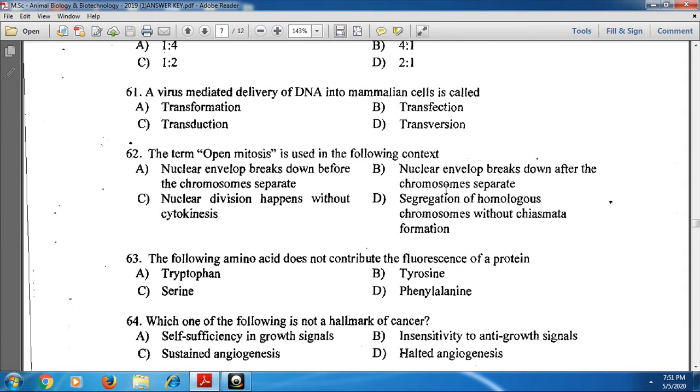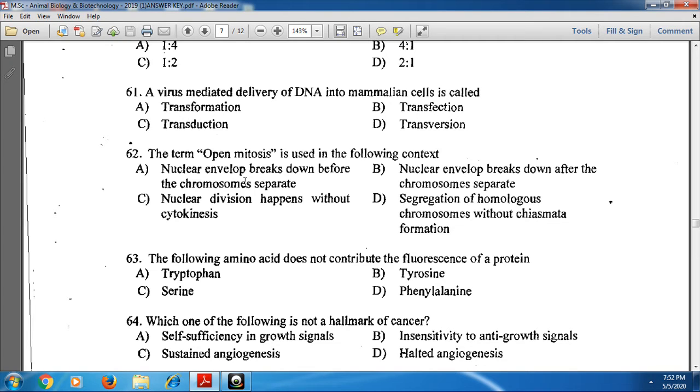Next, 62: the term open mitosis is used in the following context. Here open mitosis means the nuclear envelope breaks down before the chromosomes separate. Option A is the correct one.